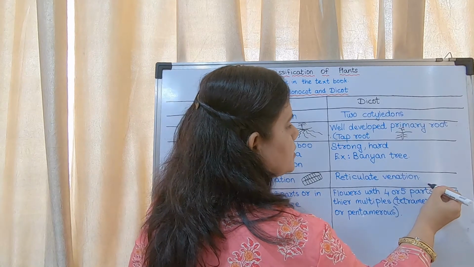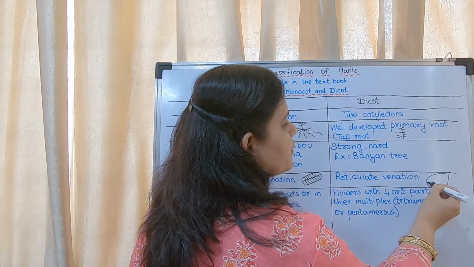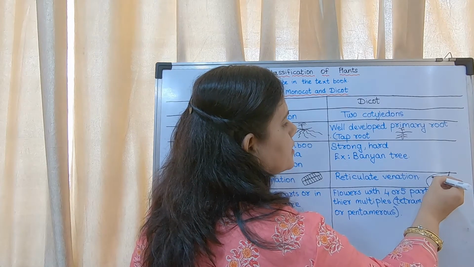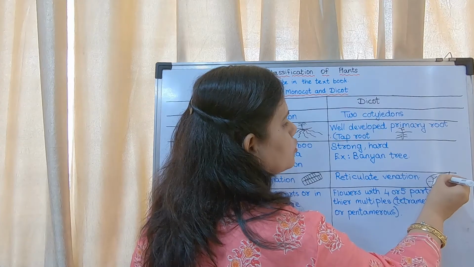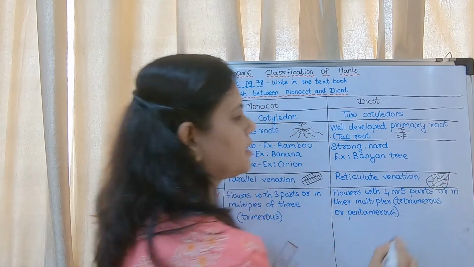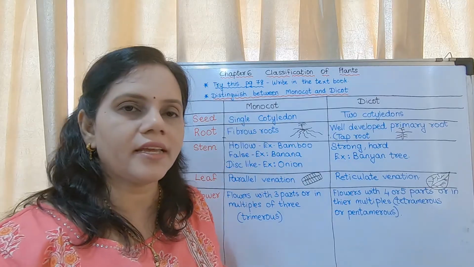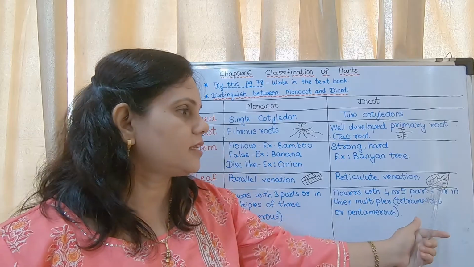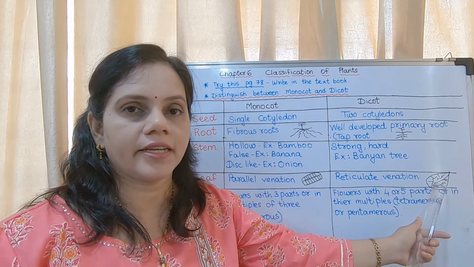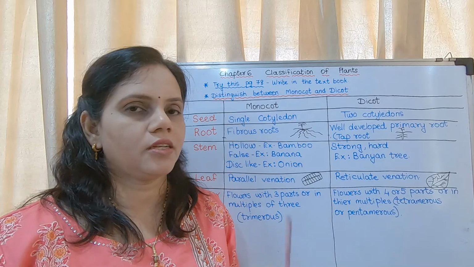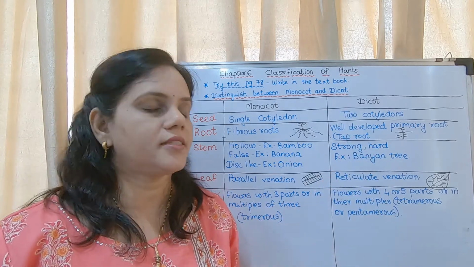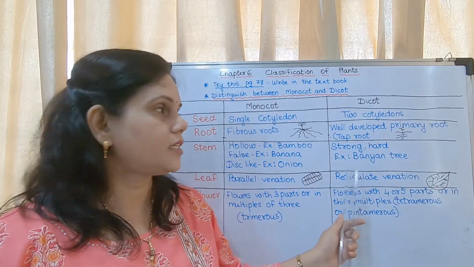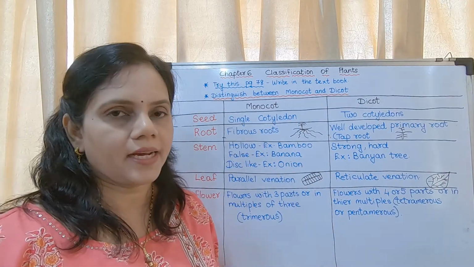Reticulate venation means if this is the leaf, there are different developments like this, different veins which could be seen. Just like as we draw when we are told to draw a leaf. Very few students draw like this. Generally all of us draw it like this, because most of the dicot plants, bigger trees, have leaves like this. So dicot has reticulate venation, monocots have parallel venation.